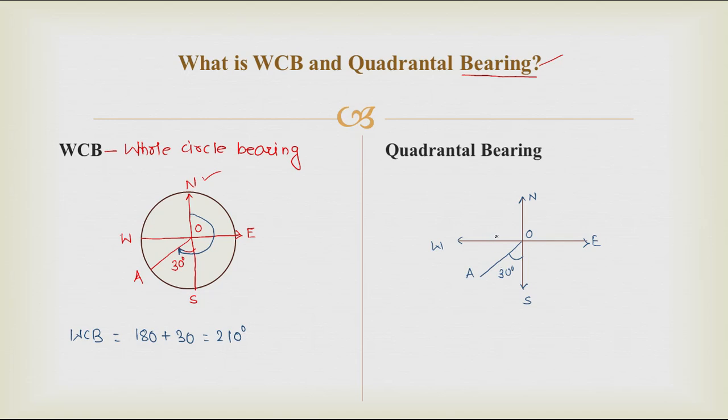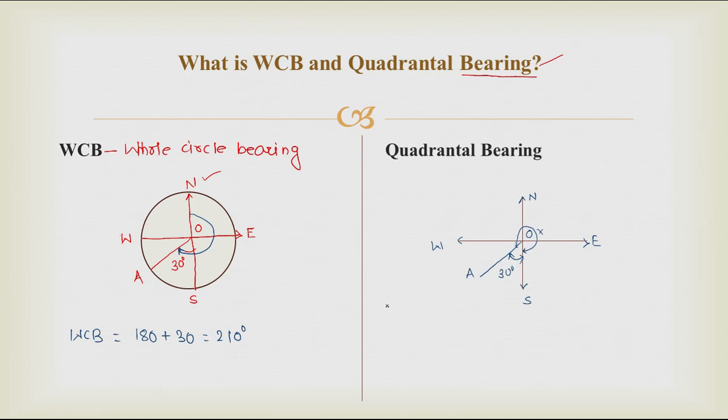Quadrantal bearing is nothing but the acute angle made by that line with the north or south direction, whichever is closer. In case of the OA line, the closer direction is the south direction. So the angle made by this OA line with the south direction, and that is an acute angle. This other angle will be an obtuse angle, so we don't have to take that as a quadrantal bearing. We have to take the acute angle.